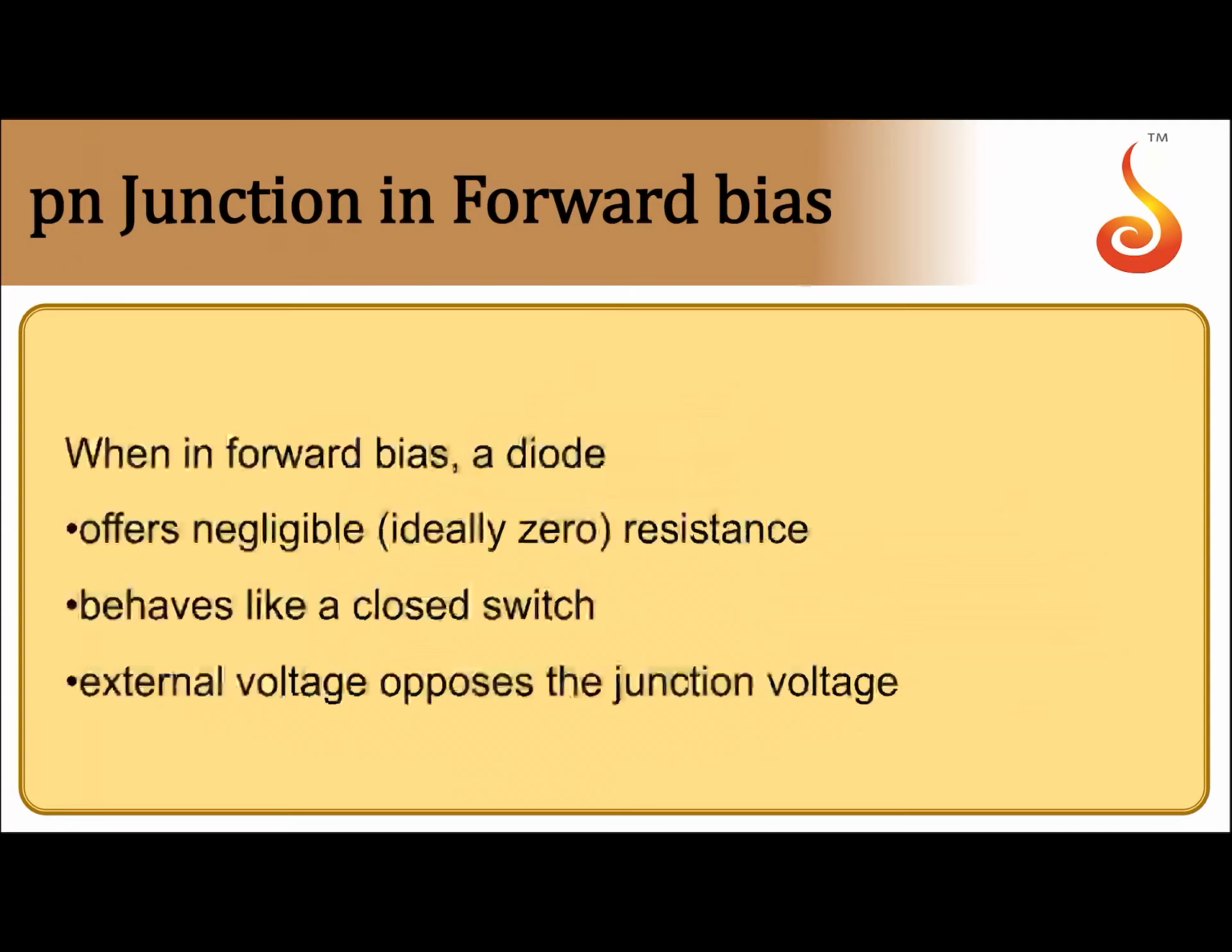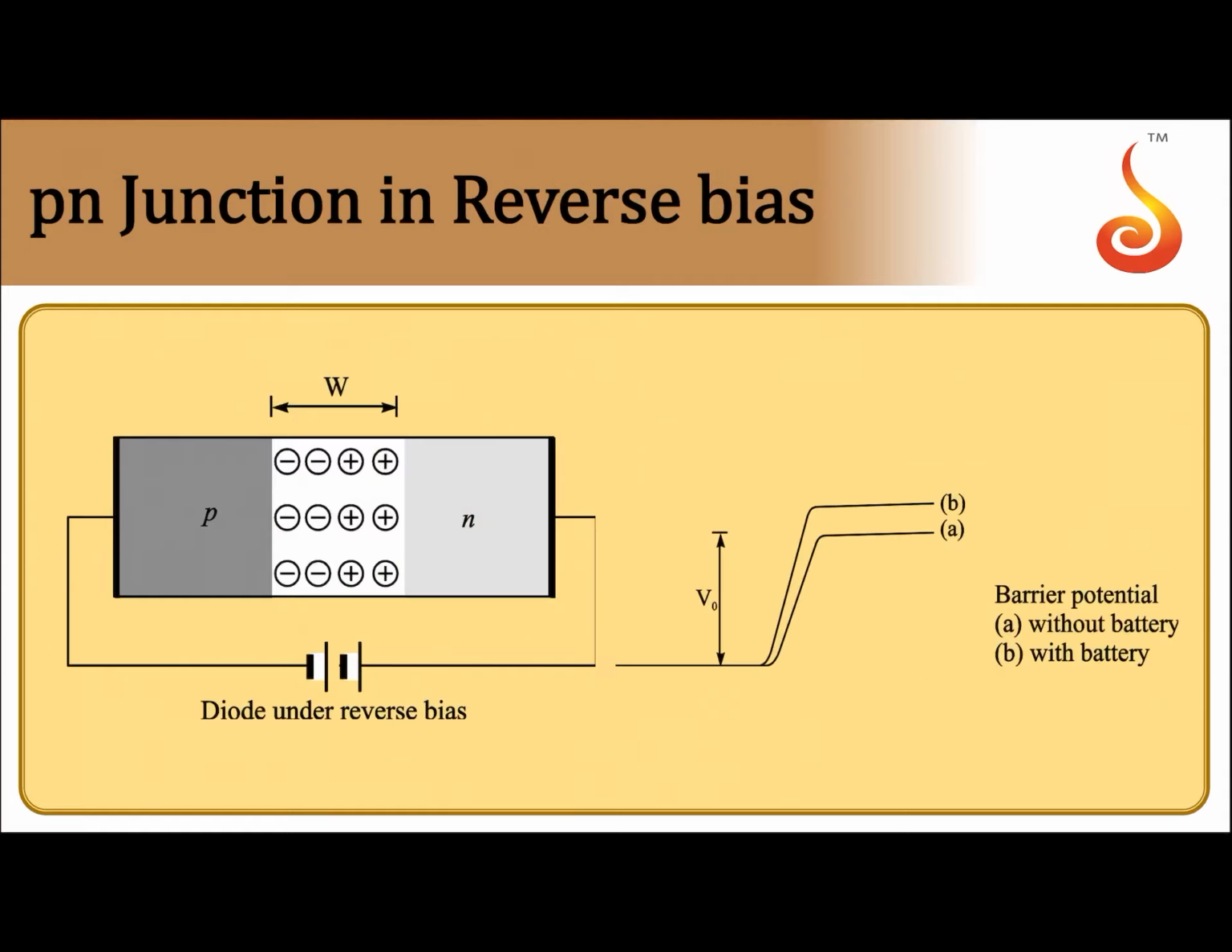Now when it is in forward bias, a diode offers negligible resistance. An ideal diode should offer zero resistance, and it behaves like a closed switch. Here the external voltage opposes the junction voltage. The external voltage is against the junction voltage. Polarities will be opposite. That is what we can see in a forward biased p-n junction.